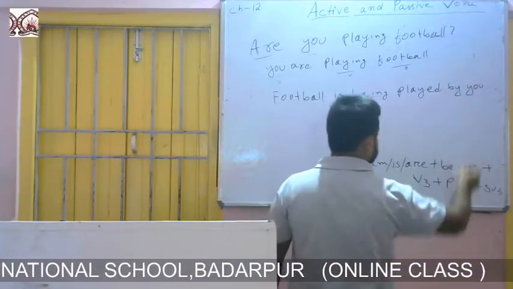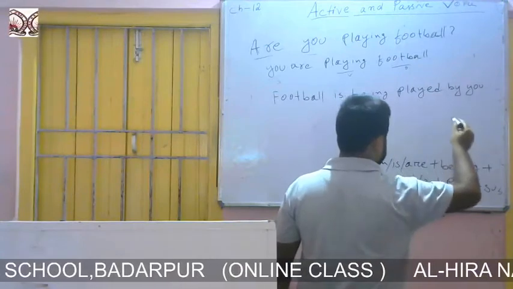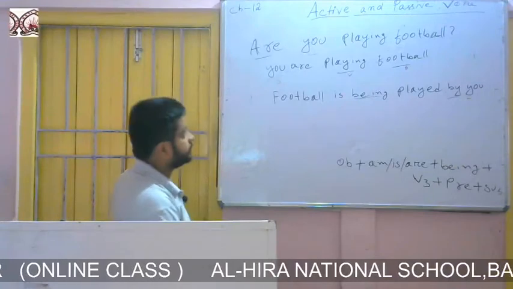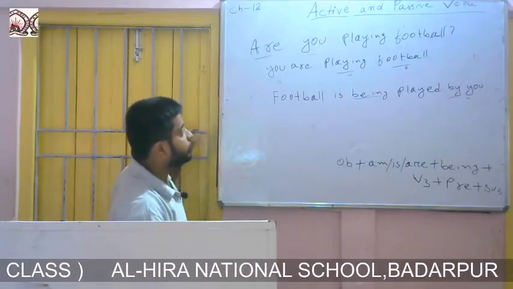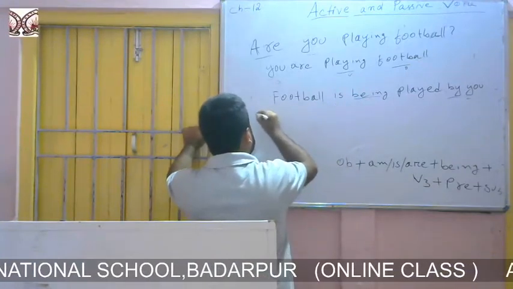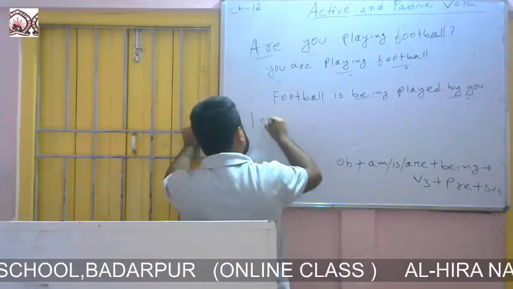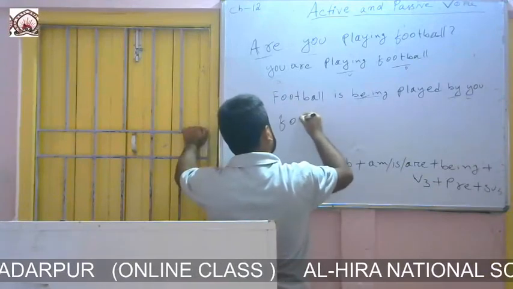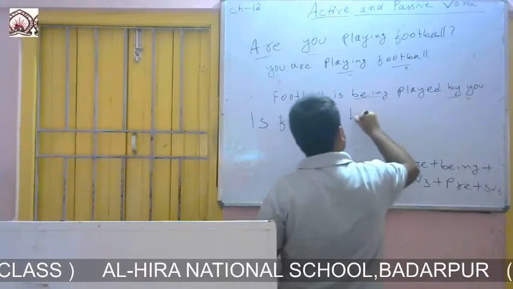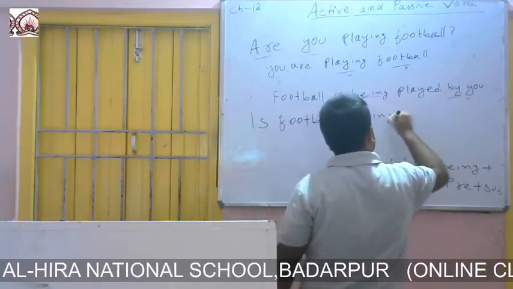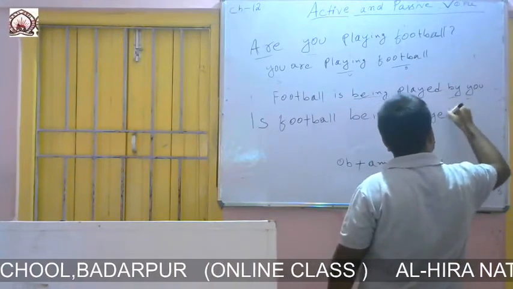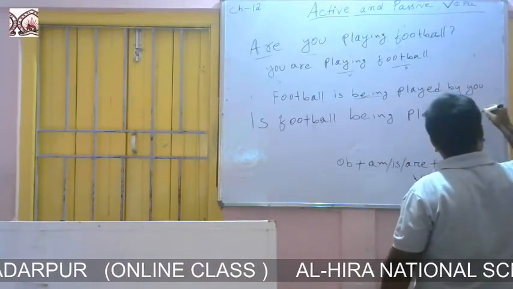Then the third form of the verb, then the preposition, then you is the subject: football is being played by you. Then we will take the is at the beginning: is football being played, played by you?